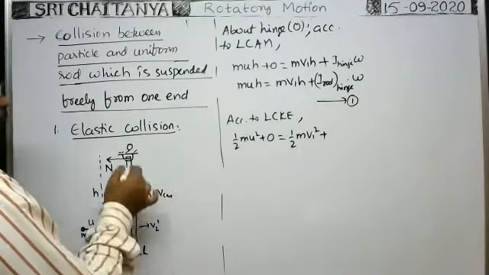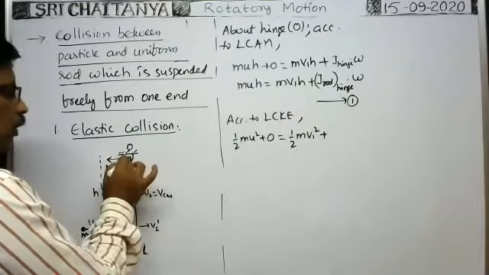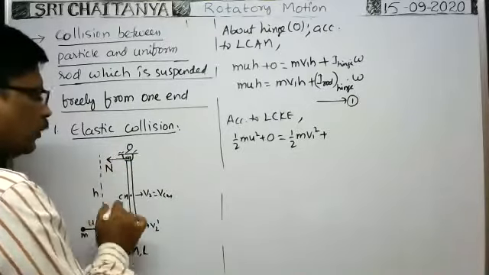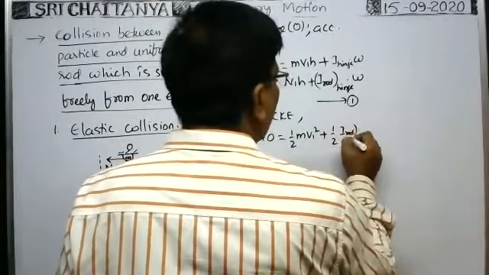But in this case, there is no possibility for the rod to move in the forward direction due to translational motion. About this end only, it rotates. That's why it has only rotational kinetic energy, half into the moment of inertia of the rod, half I omega square.